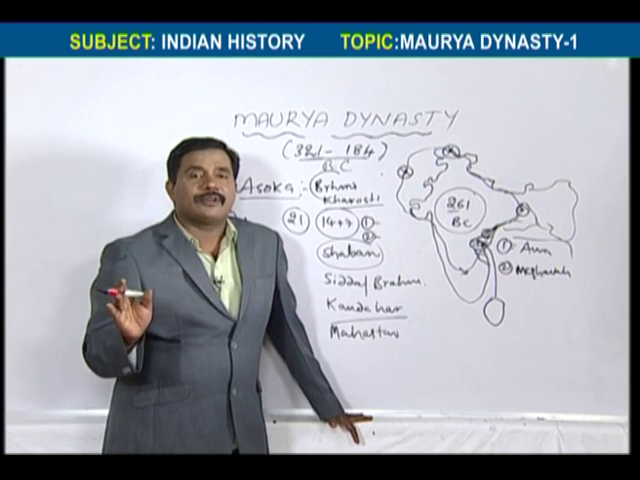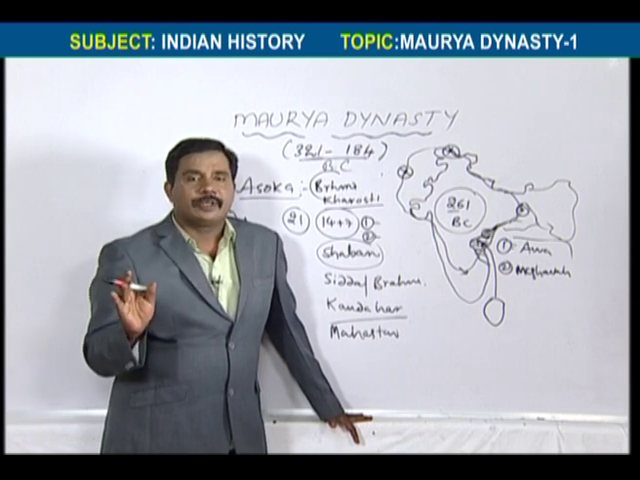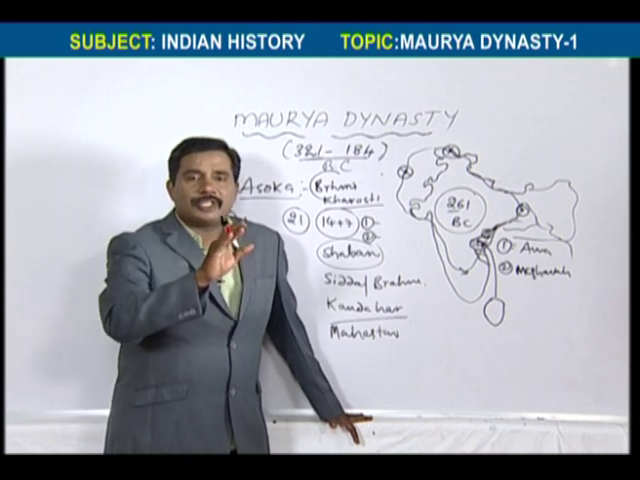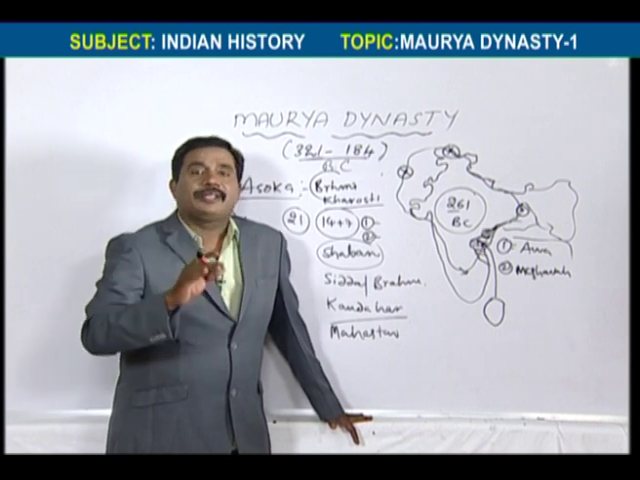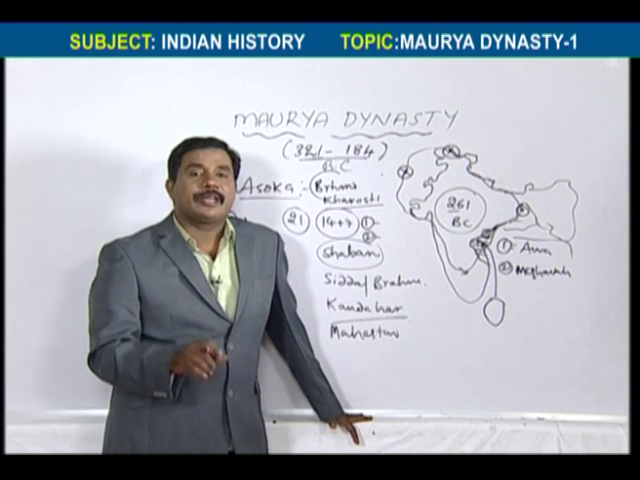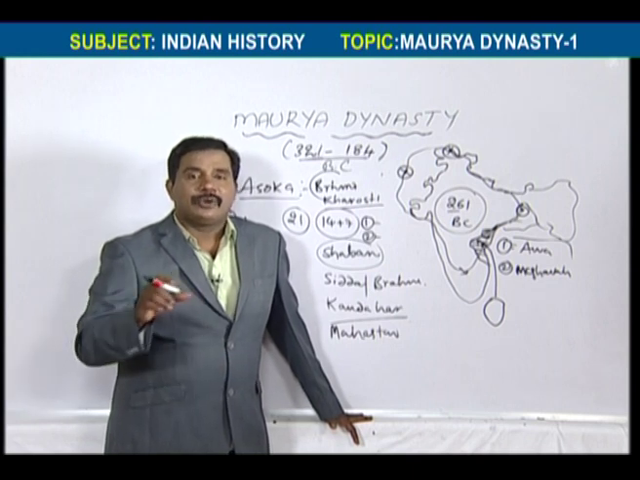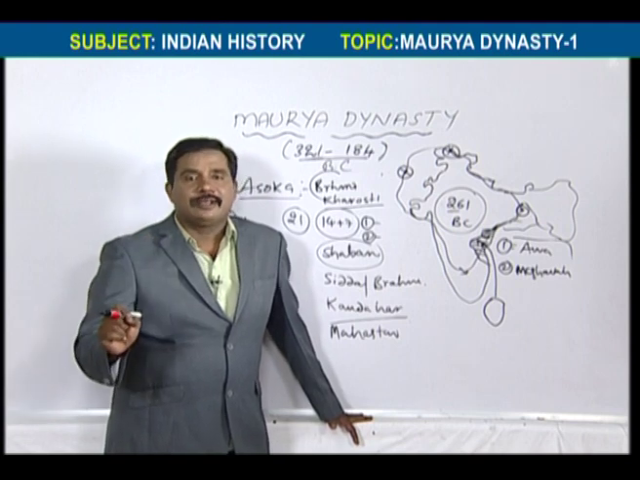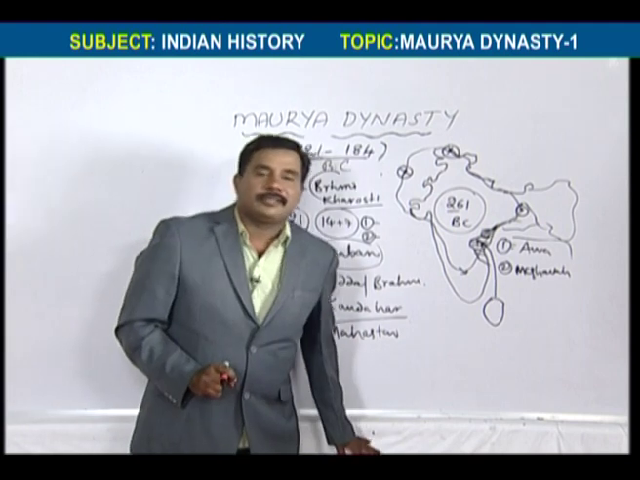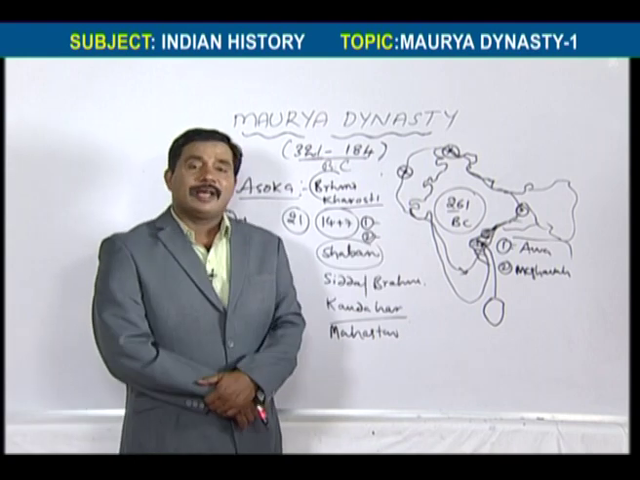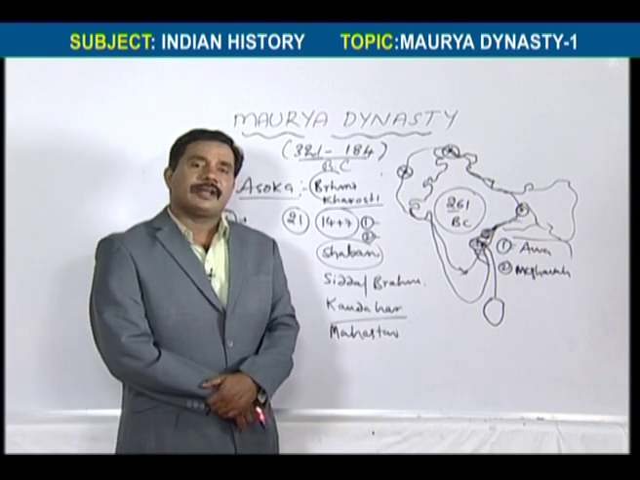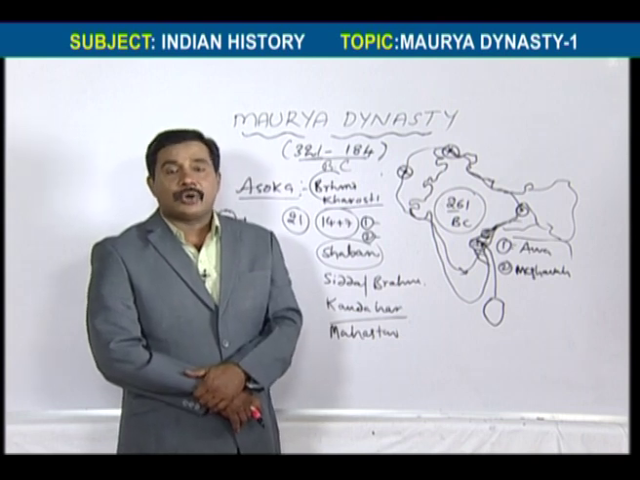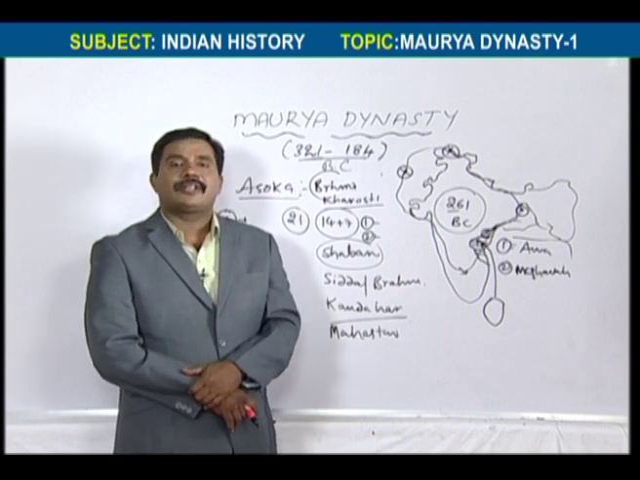From that day onwards, he who had wanted conquests by war now wanted conquest through dharma, Dhamma-vijaya. So this is the impact, this is the effect of the Kalinga War. That's why Ashoka's life is divided into before the Kalinga War and after the Kalinga War. Ashoka totally changed after the Kalinga War.